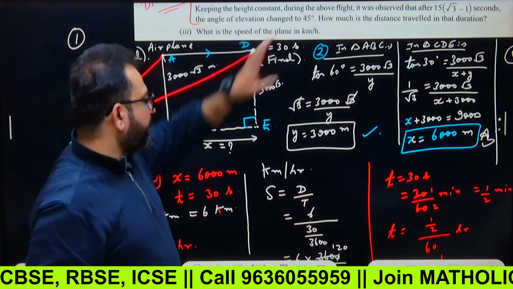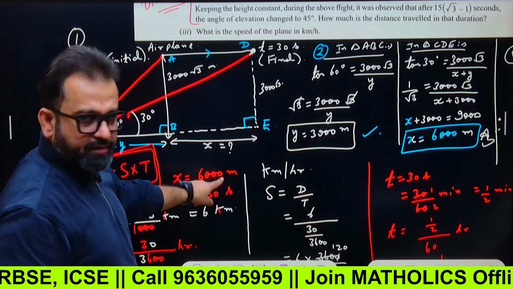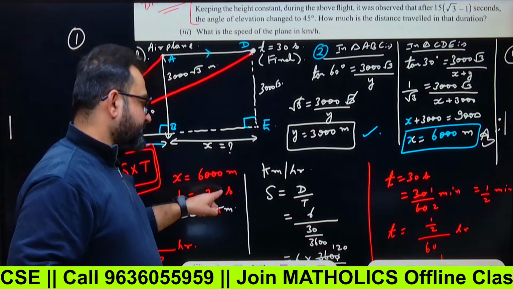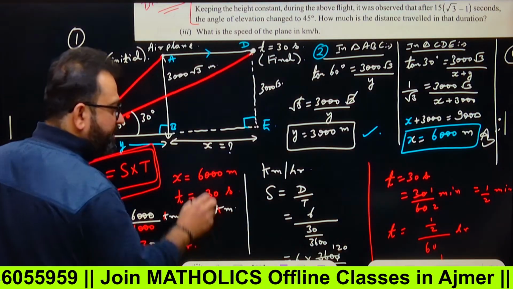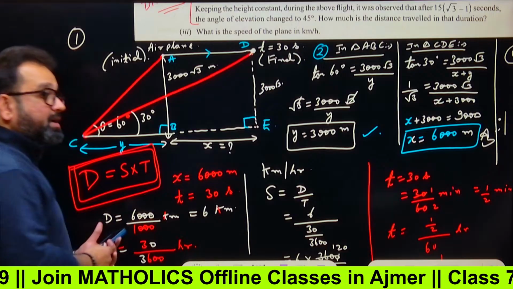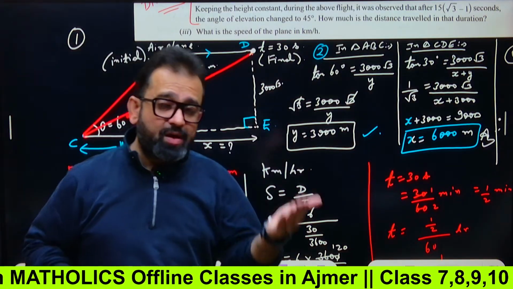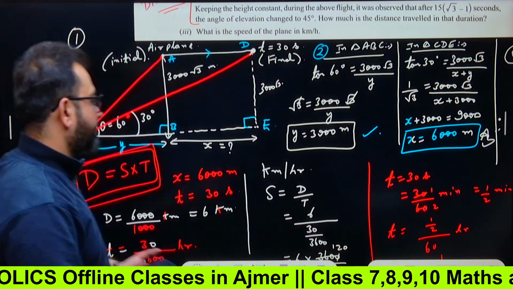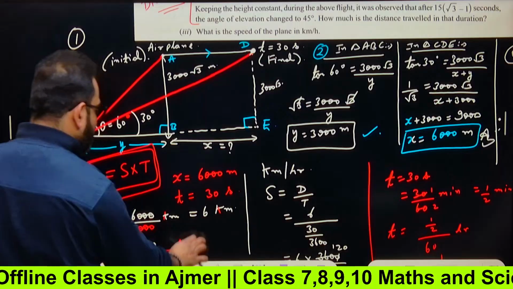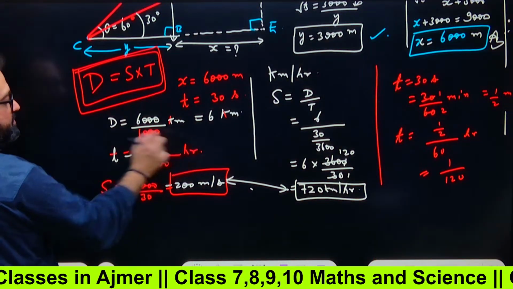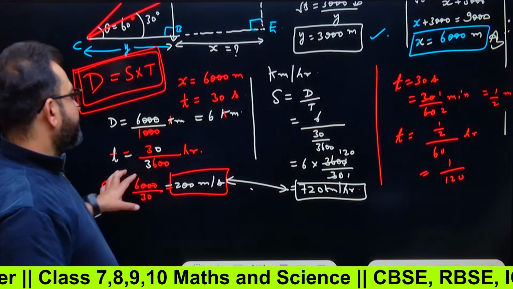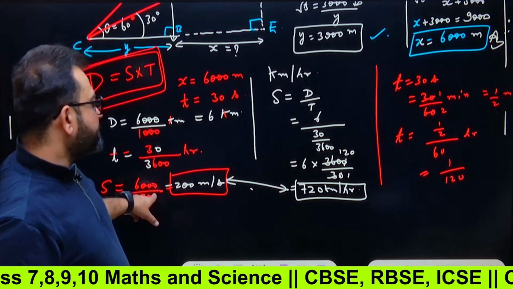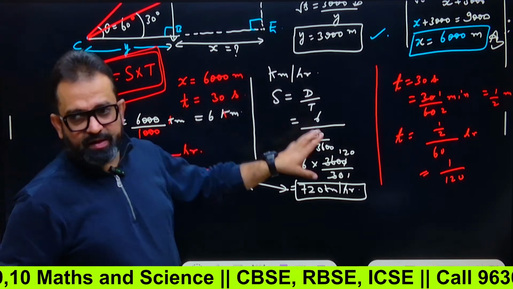What is the speed of the plane? We can do. Distance is 6000, time is 30 seconds. So distance will be in kilometers, you have to find 6 kilometers because 6000 meters. And time, seconds, how to convert seconds into hours? Divide by 3600, right? 30 upon 3600 hours. Now speed will be either in meters per second or in kilometers per hour, one and the same thing.